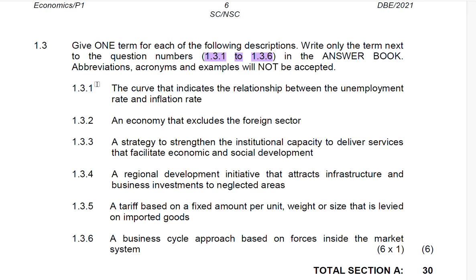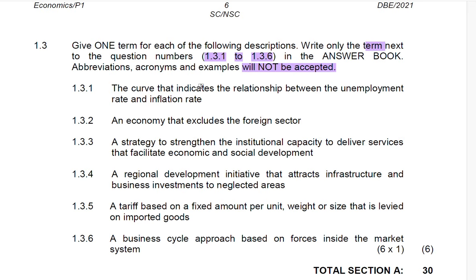In the answer book, abbreviations, acronyms, and examples will not be accepted. It is very important that you understand that if you decide to use an abbreviation or acronym or even an example, that will not be marked. So make sure that the term you are using is the correct term. It is not abbreviated, it is not an acronym, it is not an example, but it is the term that is required.